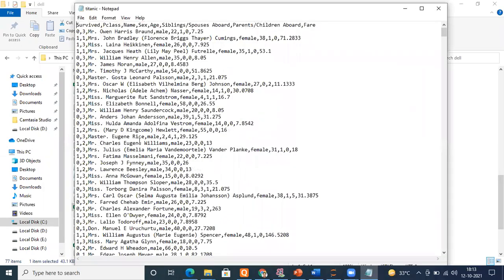if you see it properly, there are different items like survived, after that a comma, P class, after that a comma, name, a comma, gender, a comma, age, and so on. Then you move to the next row and do accordingly. This is the entry corresponding to the first entry here, and this is the entry corresponding to the second entry here.